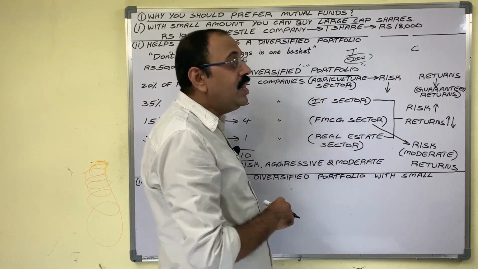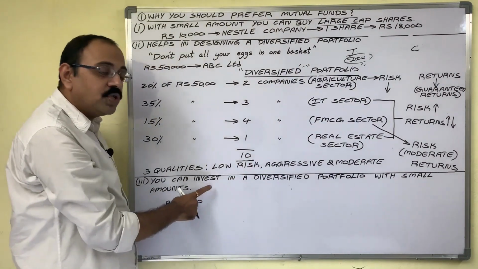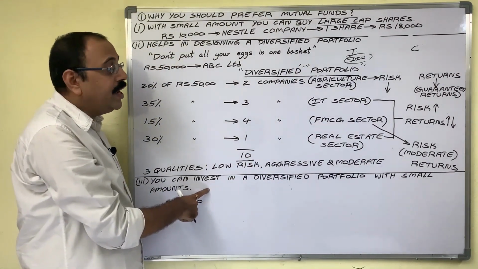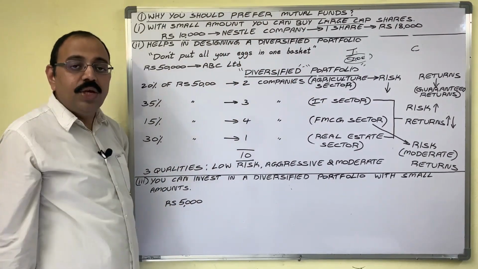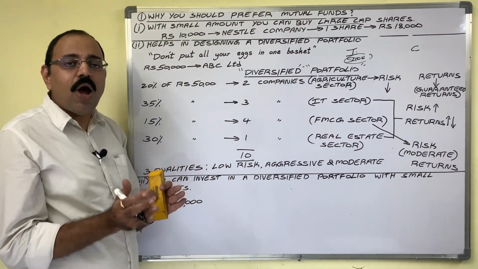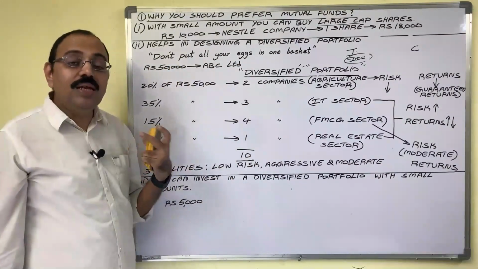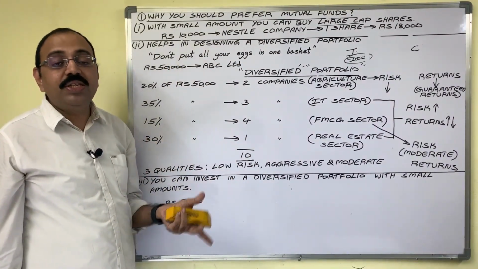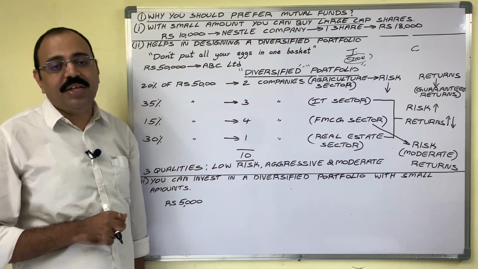But with the help of mutual funds, even with small amounts also, you can enter into diversified portfolio investments. Your 5,000 rupees, small amount, you can invest in 10 companies. So these three are the reasons behind purchasing mutual funds instead of buying company shares or debentures.